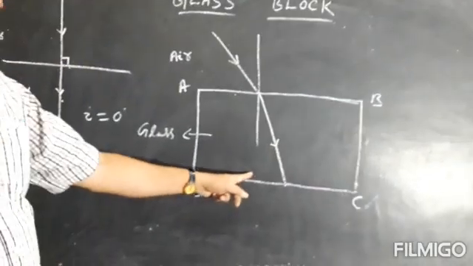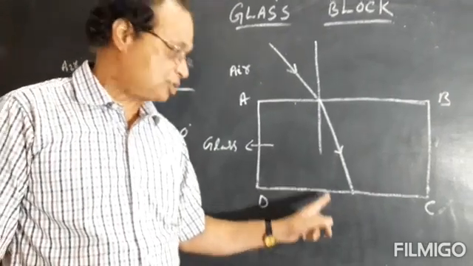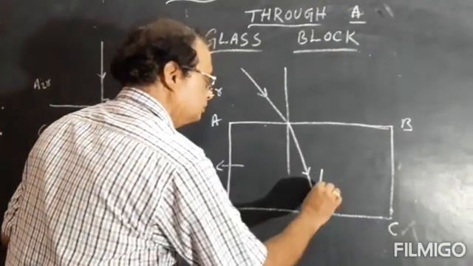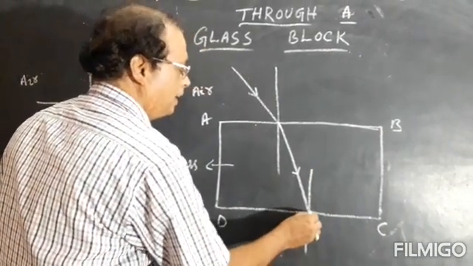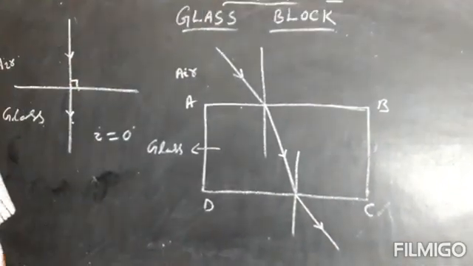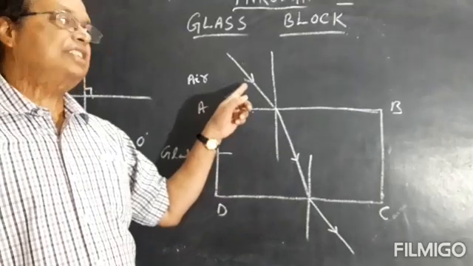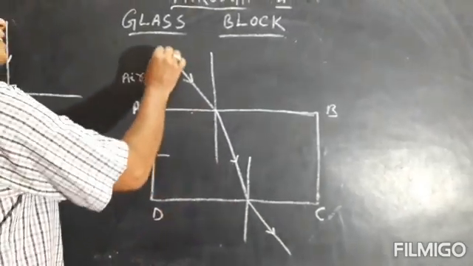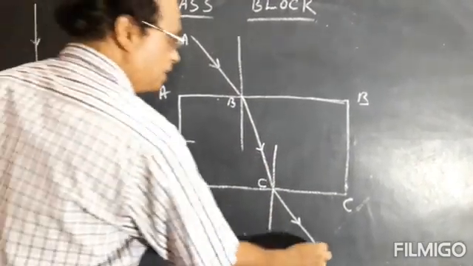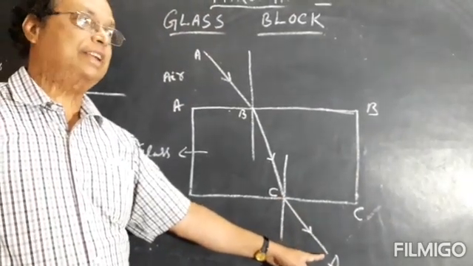Now here at the surface CD, light is going to pass from glass to air. That is from denser to rarer. So it will bend in which direction? Let me draw the normal here. It will bend away from the normal. So this is how a ray of light will pass through a glass block. AB is the incident ray, BC is the refracted ray, and CD is the emergent ray.